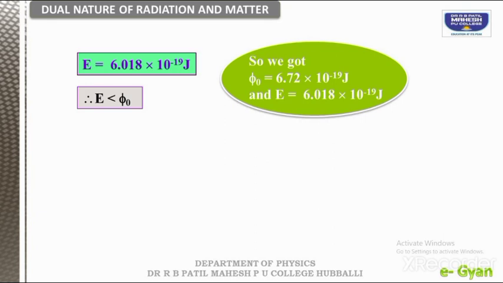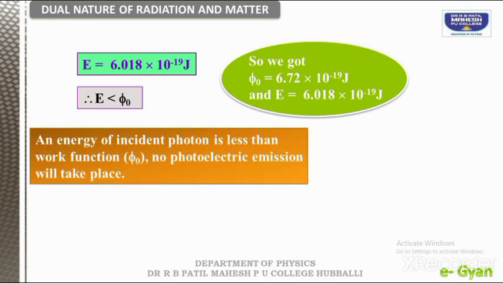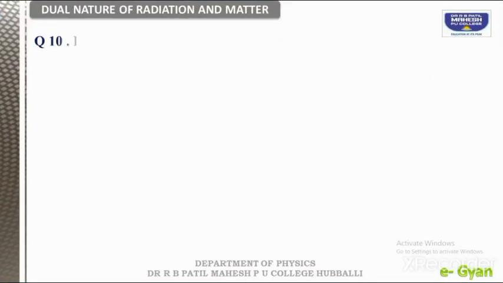What happens? Definitely the electron will not emit out. So that happens. The energy of the incident photon is less than the work function, therefore no photoelectric effect or no photoelectric emission takes place. Okay, now we'll go to the next question.